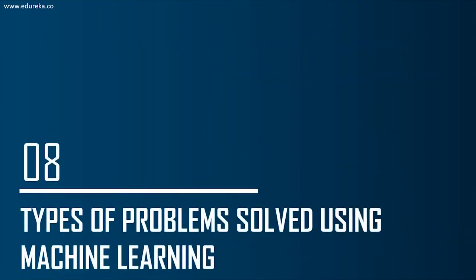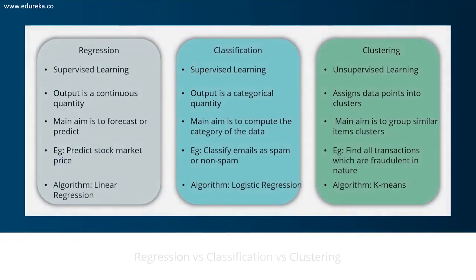Now let's move on and discuss the type of problems that you can solve by using machine learning. There are three types of problems in machine learning. Any problem that needs to be solved in machine learning can fall into one of these three categories. Now, what is regression? In this type of problem, the output is a continuous quantity. For example, if you want to predict the speed of a car given the distance, that is a regression problem.